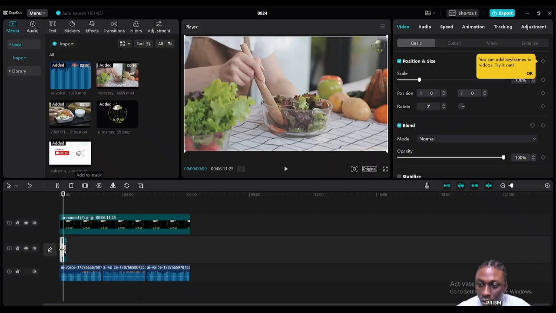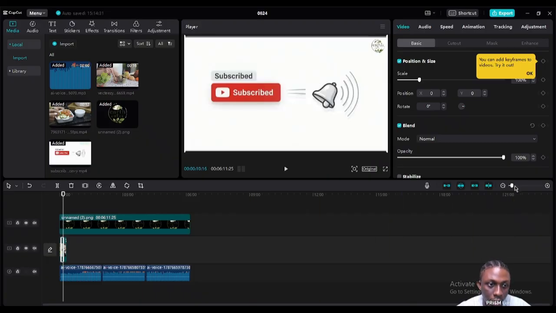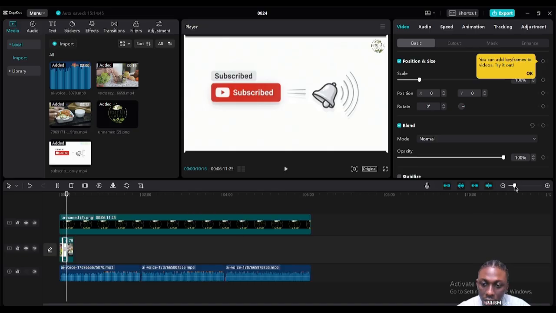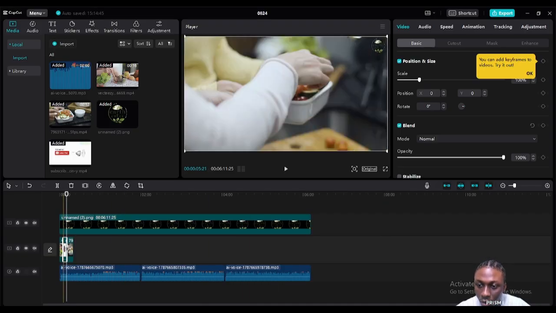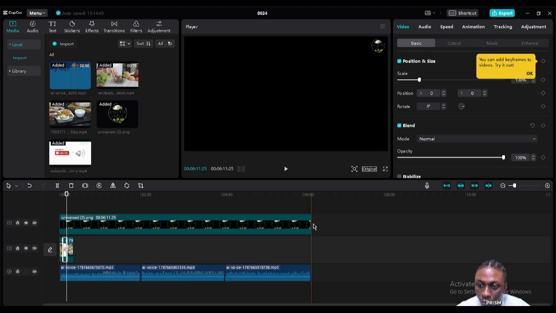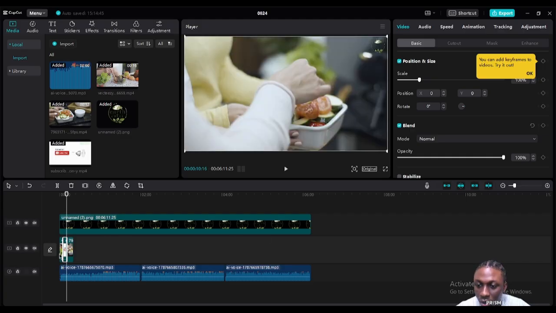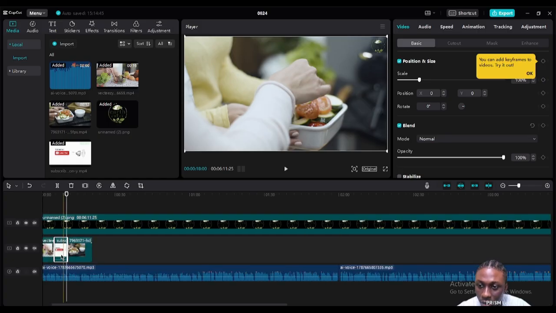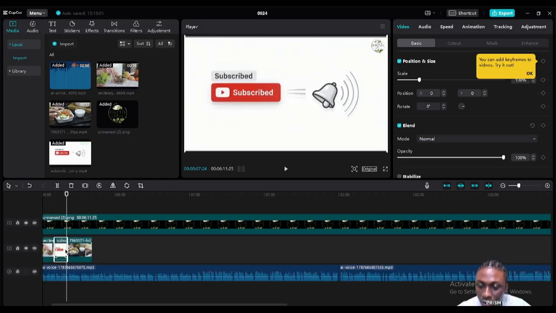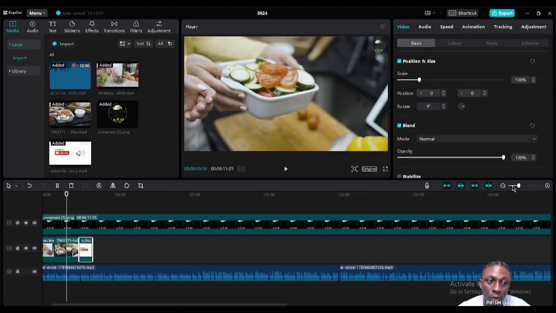So let's say, no, I think I put it in the middle by mistake. So I'm going to carry it now. I'm going to move it to, let me expand this a little more so I can get a hold of it. So when you expand it, you'll be able to put your cursor in the middle. It is easier that way. So now I will bring it out and put it at the end, just so you guys can have an idea what it looks like when your video ends.